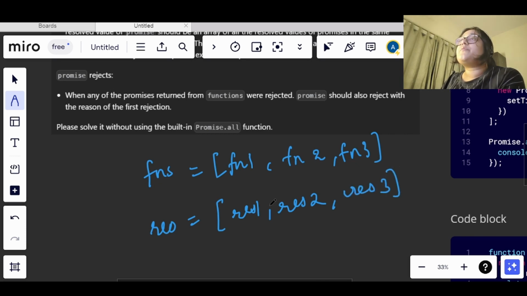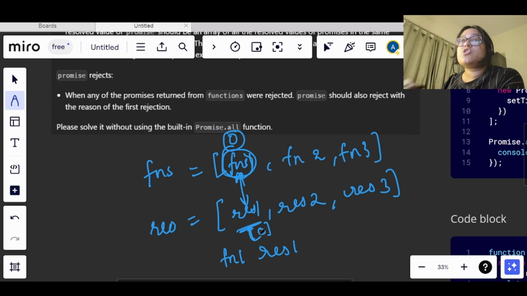The resolved 1 should be at the same position as function 1. If function 1 is at index 0, then its resolved value should also be at index 0 in the result. The resolved value and the function should not be interchanged.